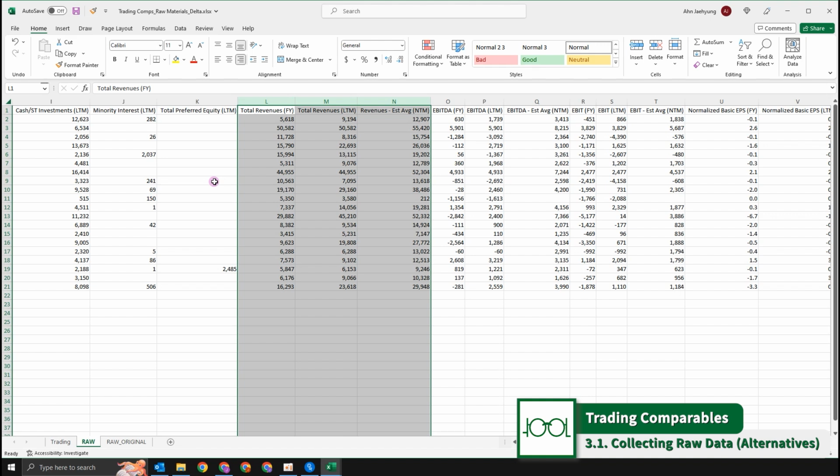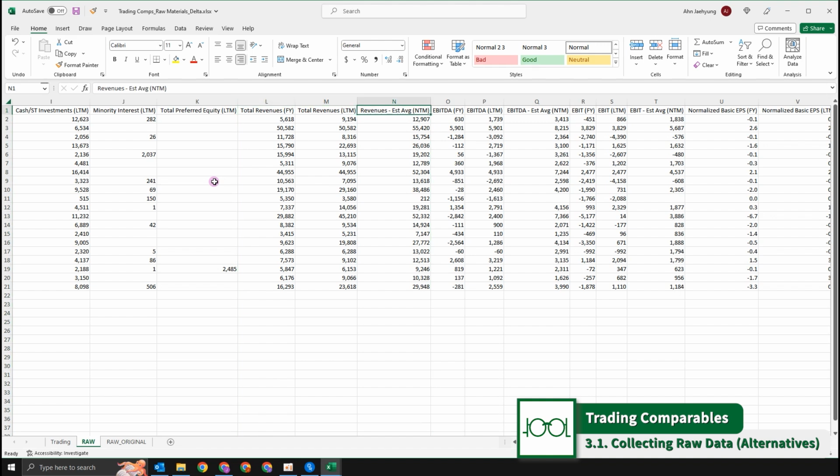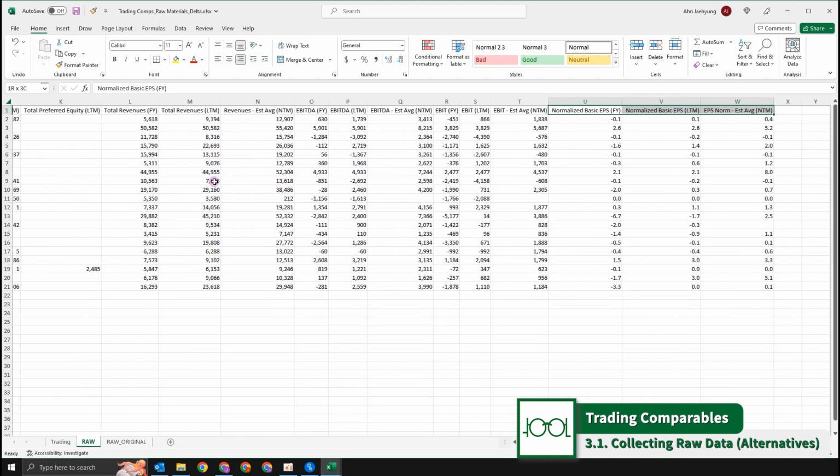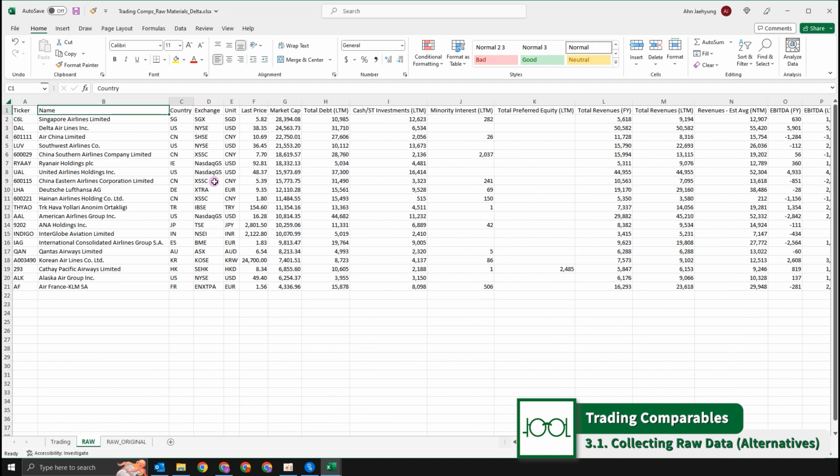You might also want historical two or three years' worth of data. But for simplicity, we have downloaded just the latest full year, last 12 months, and then the next 12 months, for revenue, EBITDA, EBIT, and EPS. So that is our data set.